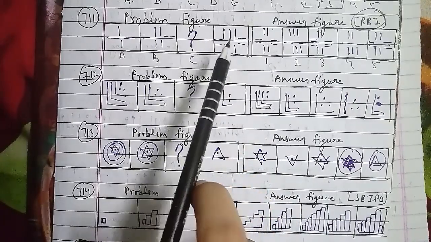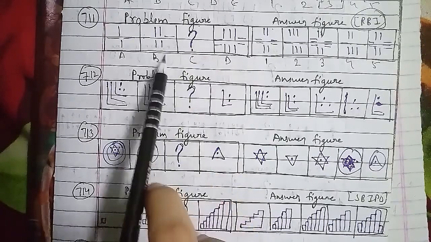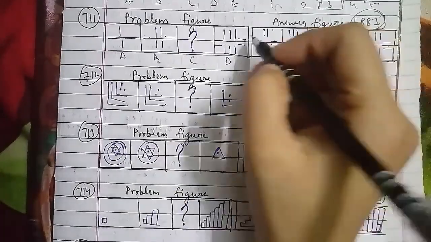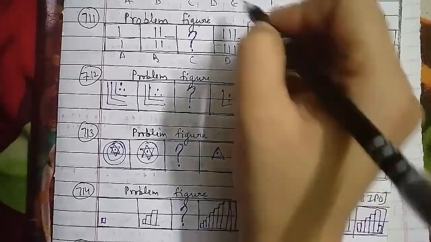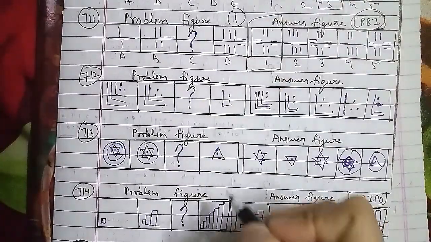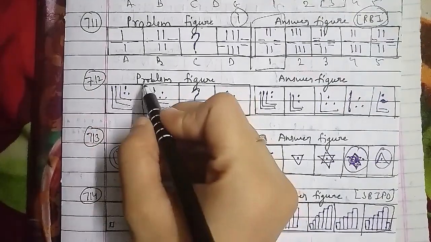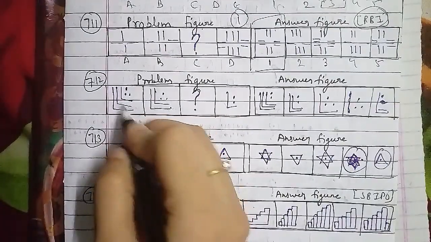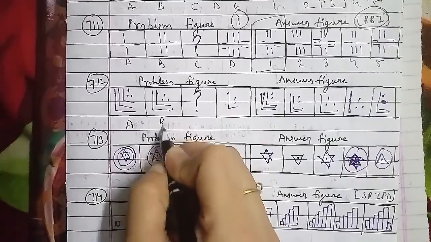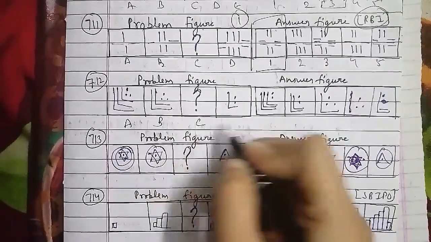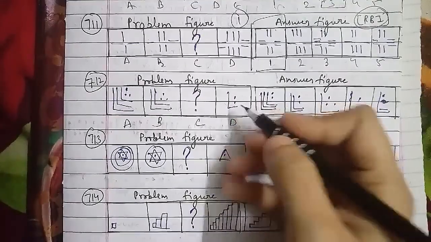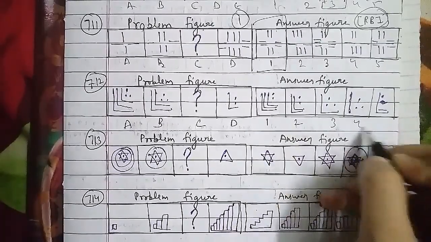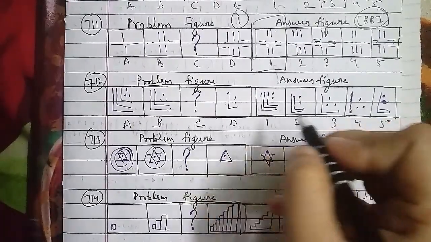Let's go ahead with the next one we have to discuss, the 714th question of the session, which is also an important one. The problem figures and the answer figures were asked in the SBI PO question paper. The problem figures are named A, B, C and D, and the answer figures are named 1, 2, 3 and 4, and of course the fifth figure as well. In this case, two steps are added in each turn. So after the B figure, the C figure we have to find is the second figure, which is the right answer for this question. Now we'll go ahead with the next one.